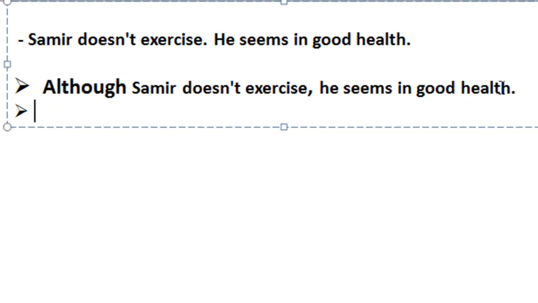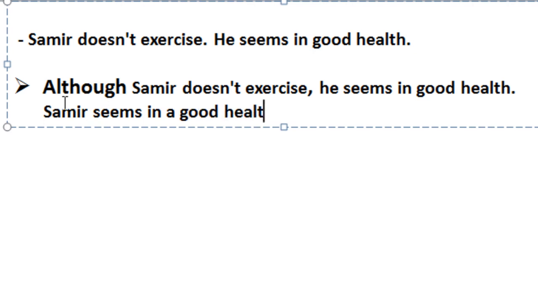We can rewrite it putting although in the middle of the sentence. And we should switch the sequence of the clauses. Thus, we should start by the second clause. He refers to Samir. Samir seems in a good health, although, when although happens in the middle of a sentence, we don't put a comma before it.